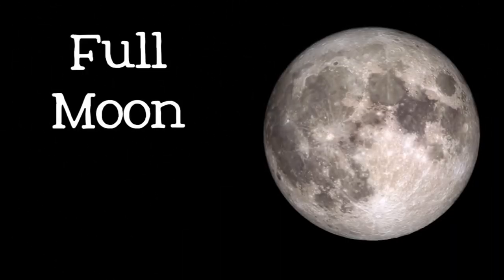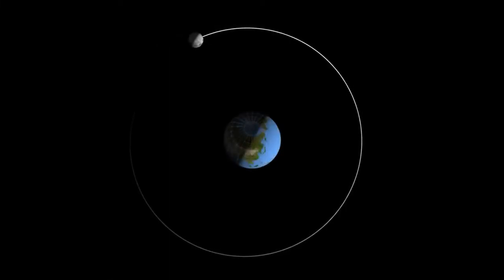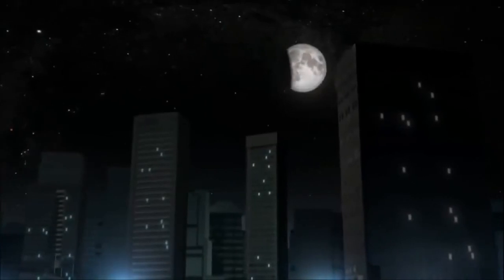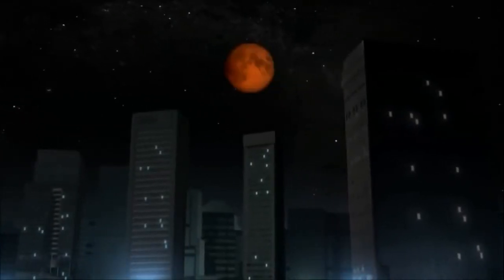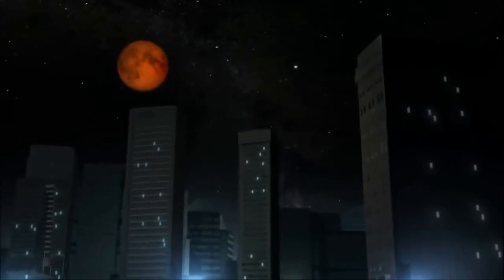A full moon is the biggest, brightest, and easiest phase of the moon to see. The moon rises at sunset and is up all night, so if you are outside and the sky is clear, it's hard to miss. The moon is halfway through its orbit around the Earth and is now on the opposite side of the Earth from the sun. A full moon is the only time that a lunar eclipse can happen, because that is the only time that the Earth's shadow could fall on the moon.